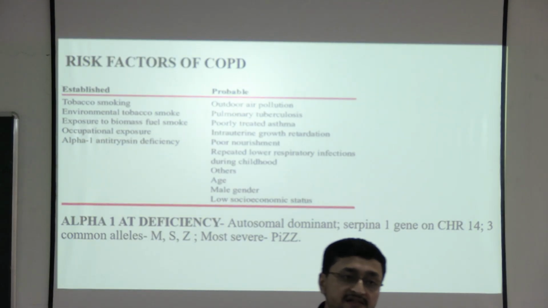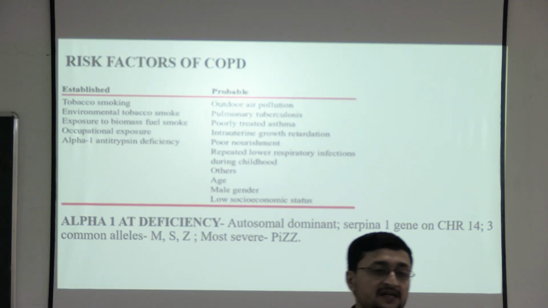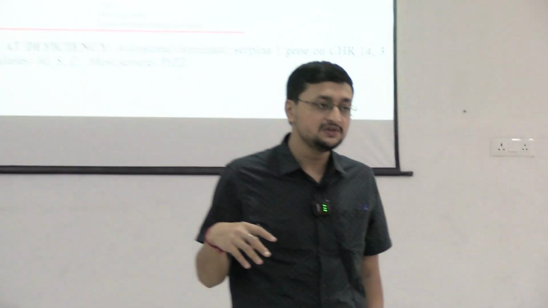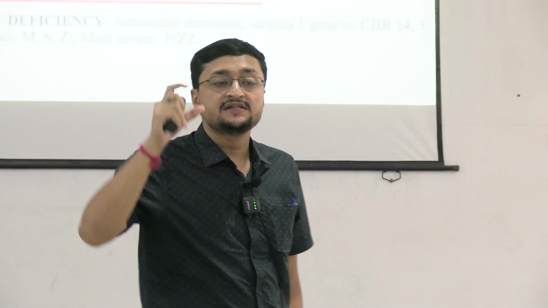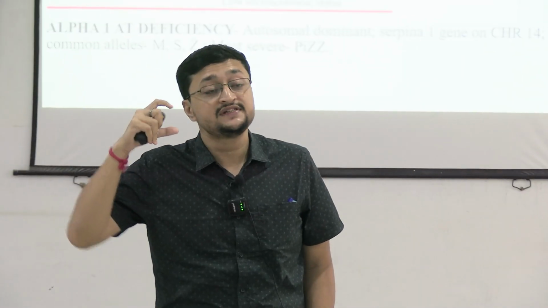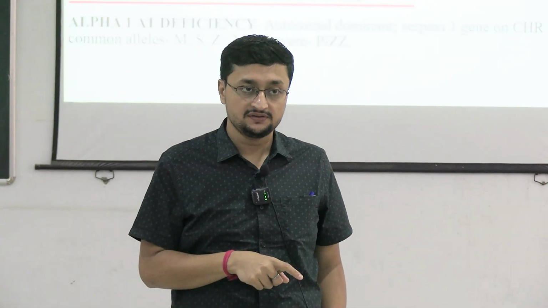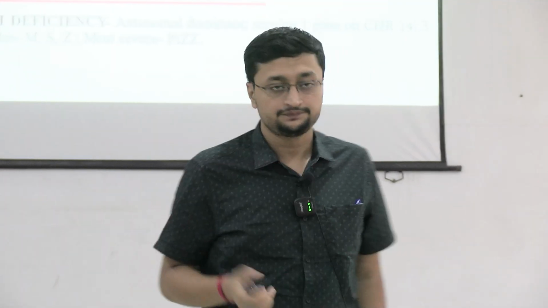What other disease, apart from lung disease, does an alpha-1 antitrypsin deficiency patient have? Liver failure, hepatic failure. So these patients may develop COPD at an early stage, less than 45 years of age, along with liver disease, liver failure.